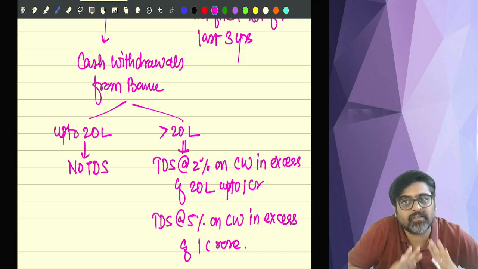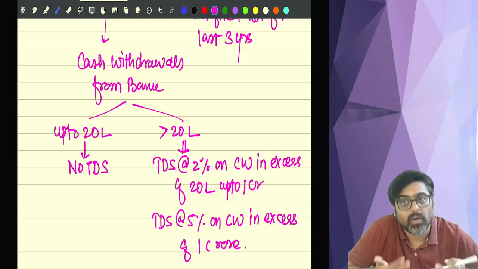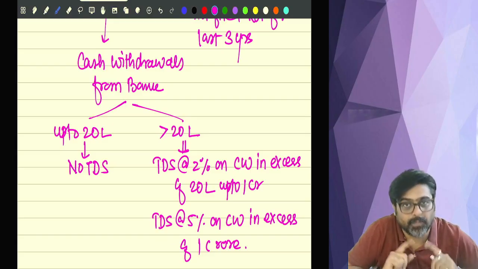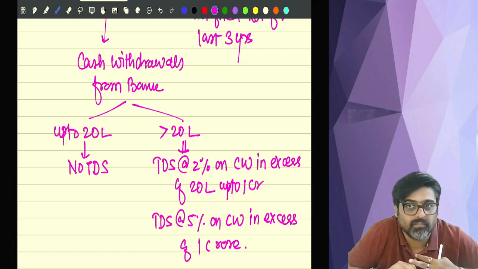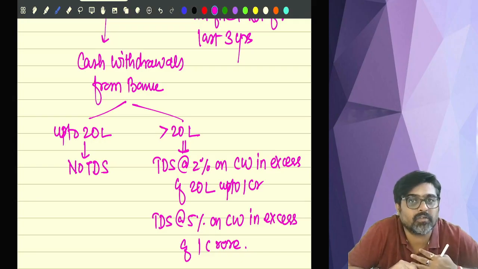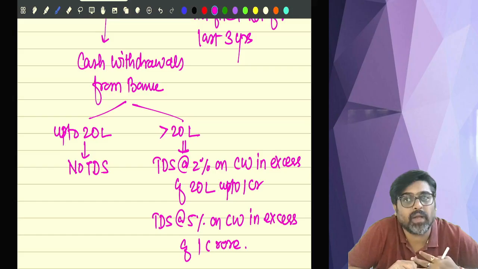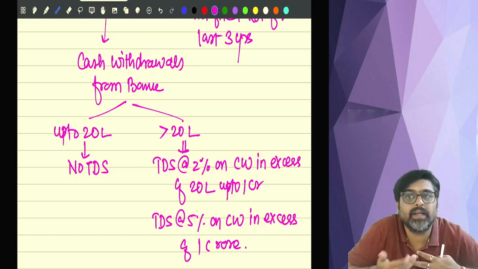Usually what happens, the TDS is deducted on your income, but 194N is deducted on an amount which is a cash withdrawal, which is not your income. So please remember, if they ask you that under the provisions of the Income Tax Act, the TDS is deducted on the amount of income, is there any exception to this? Yes, 194N is the exception. Under section 194N, TDS is not deducted on the amount of income, rather it is deducted on the amount of cash withdrawal, the amount lying in your bank account which you are withdrawing in the form of cash. On that TDS is deducted.